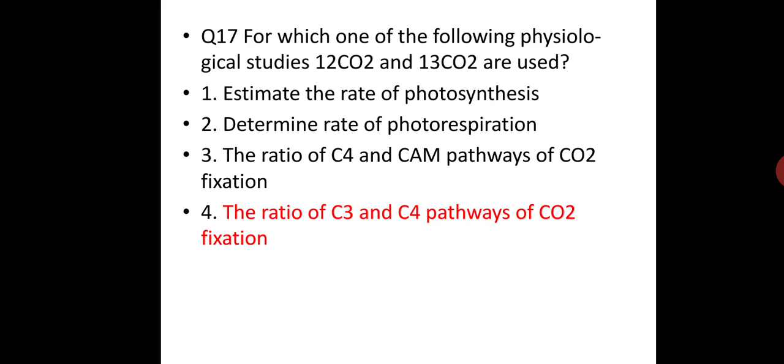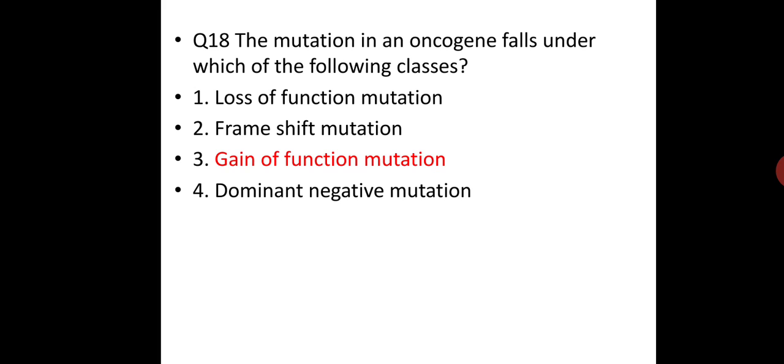Question 17. The use of isotopes of carbon, the ratio of C3 and C4 pathway in CO2 fixation, from the Taiz and Zeiger book. The mutation in an oncogene falls under which of the following categories? It is the gain of function.